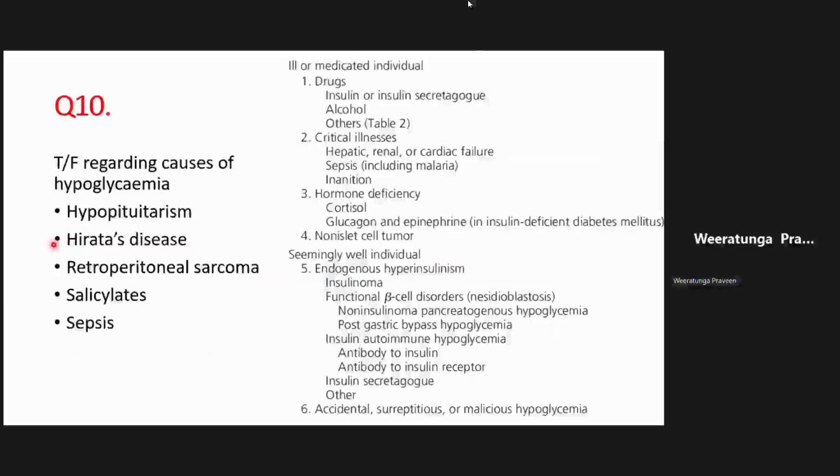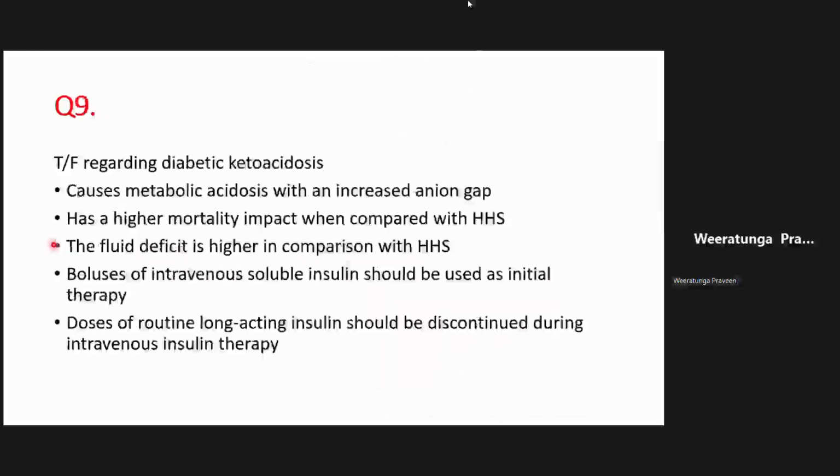Then we go to diabetic ketoacidosis. Again, we discussed this in the emergency medicine classes, right? So yes, it is a high anion gap metabolic acidosis. Interestingly, the mortality of HHS is higher than diabetic ketoacidosis. The probable reason for this is that HHS is associated with type 2 diabetes, and diabetic ketoacidosis with type 1.